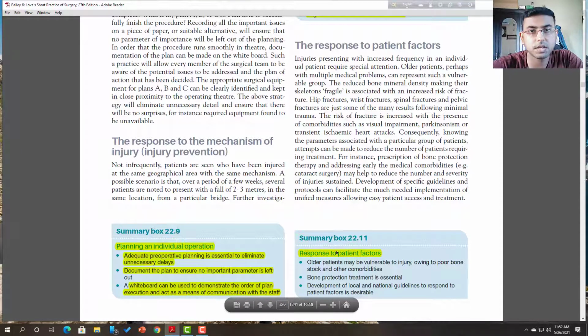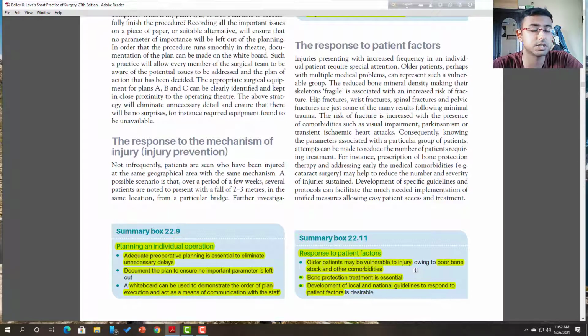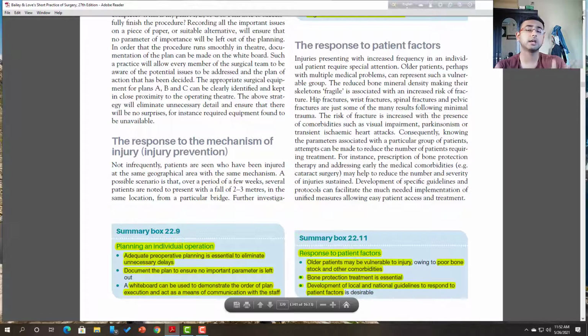And the response of the patient factor: an older patient may be vulnerable to injury owing to poor bone stock and other comorbidities. Bone protection treatment is essential. If there is any news or possibility of pelvic fracture or any fracture in an elderly patient, in that case it is an urgent patient group. The development of local and national guidelines to respond to the patient factor is desirable. So national guidelines and local factors must be maintained by the registered doctors.